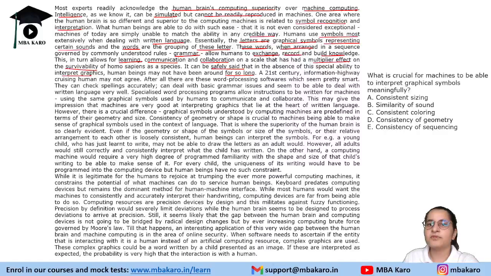So human beings have been around for so long because they are able to exchange information through graphics, they are able to communicate with each other. And this is what this suggests. Then after all, there are these word processing softwares which seem pretty smart. They can check spelling accurately. They can deal with basic grammar issues and seem to be able to deal with written language very well.